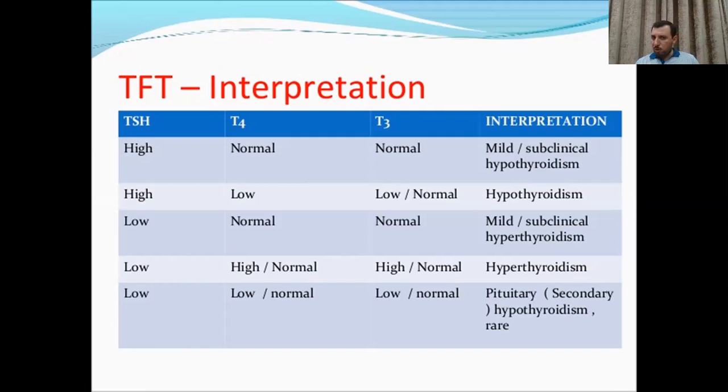The reverse is also common, which is subclinical hyperthyroidism, with normal T3 and T4 and suppressed TSH. Those patients also have sequelae, having AF, having osteoporosis, and even heart failure. So those patients require treatment and to control the condition of the patient and prevent complications.